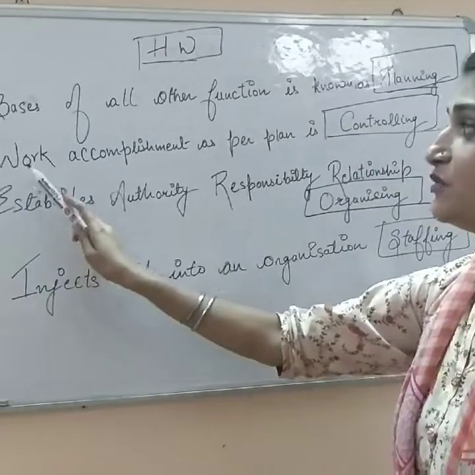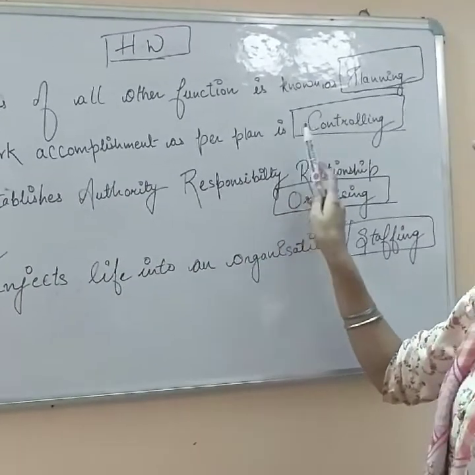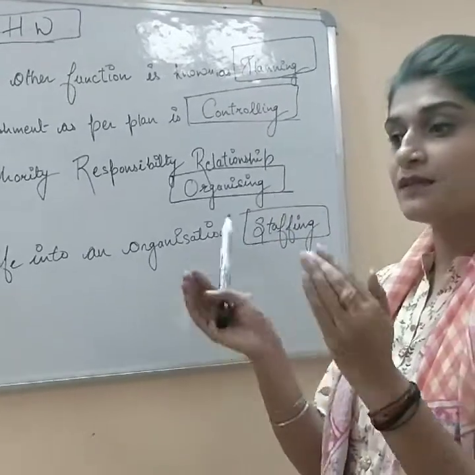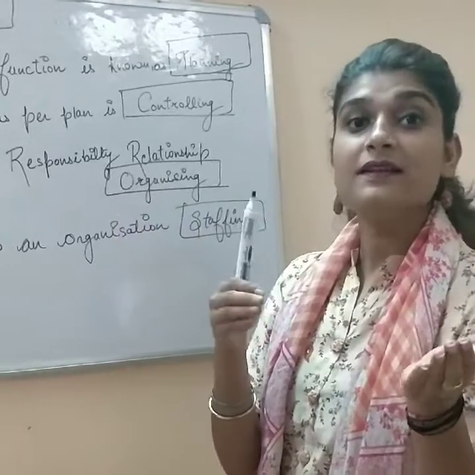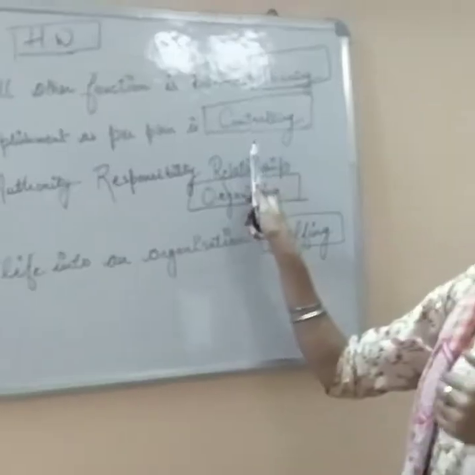The second one: work accomplishment as per plan is controlling, because in controlling we compare the actual performance and the planned performance, right? So work accomplishment is controlling.